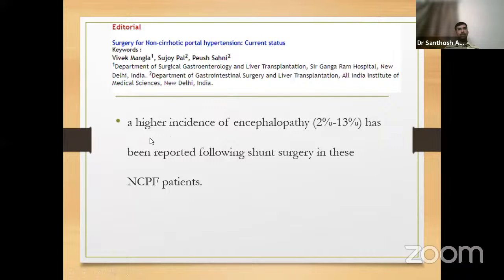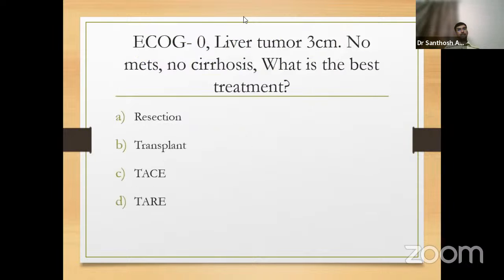So the answer for this we got from an Indian paper, an AIIMS paper. A higher incidence of encephalopathy has been reported following shunt surgeries in NCPF patients. Less than 2% was for EHPVO patients and more than 13% was seen in NCPF patients. In cirrhotic patients, encephalopathy after non-selective shunts can go as high as 60 to 80%.